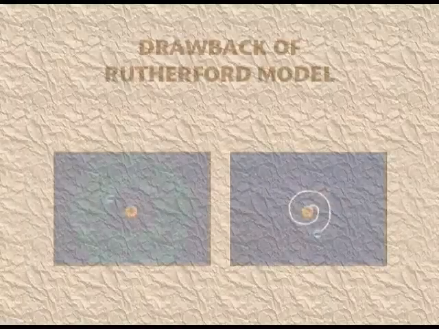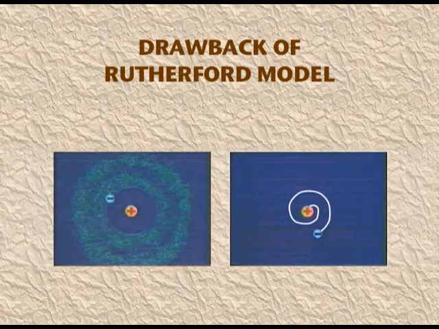And if we consider the electron to be stationary, then the electron is negatively charged and the nucleus is positively charged. Definitely the nucleus will attract the electron towards it, and the electron will get embedded into the nucleus, and ultimately we get Thomson's miniature model. Let me show you the spiral path followed by the electron.